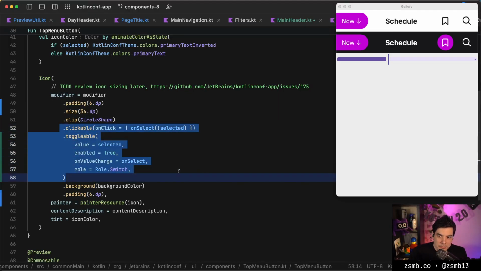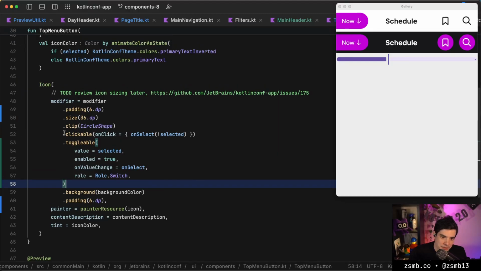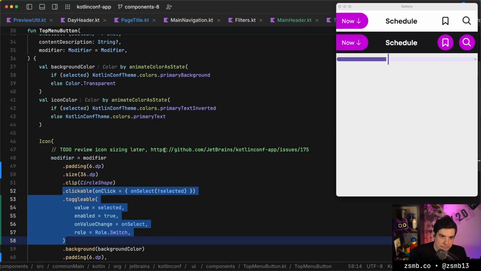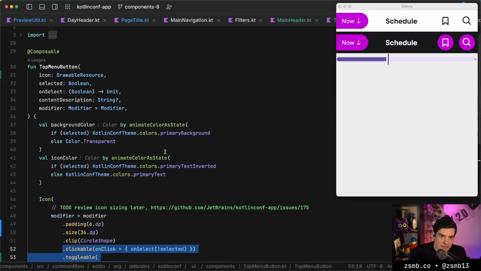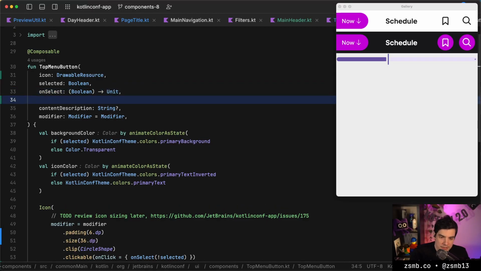So depending on what we're using this for, whether it's the search icon or whether it's the little toggle there, we want it to be a different modifier. So I think we just give this two different callbacks that the user can choose from.